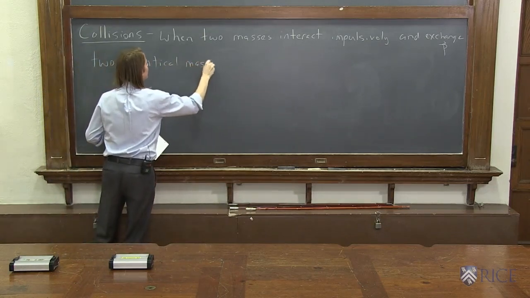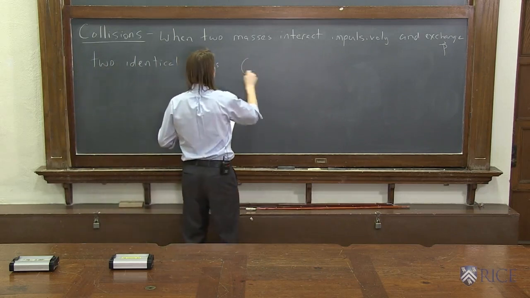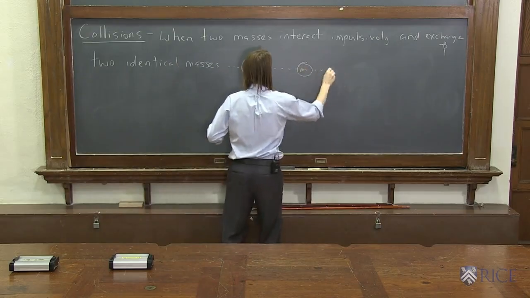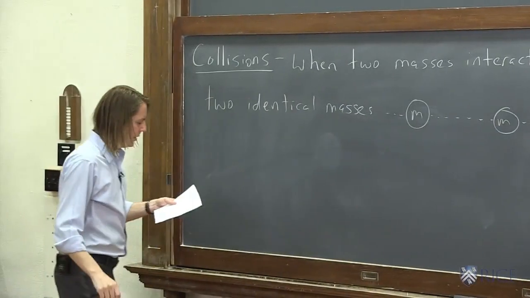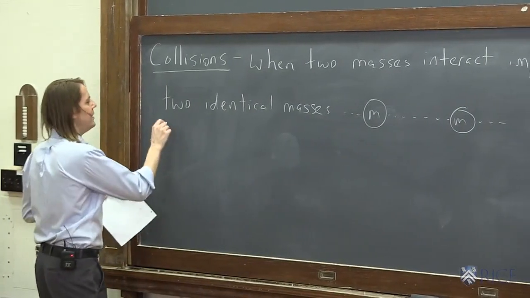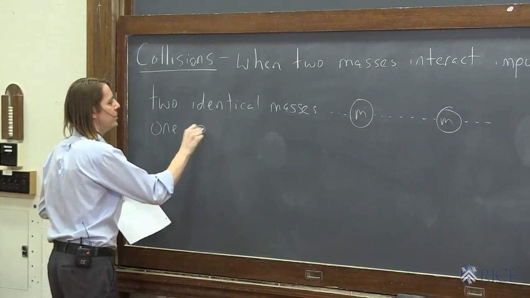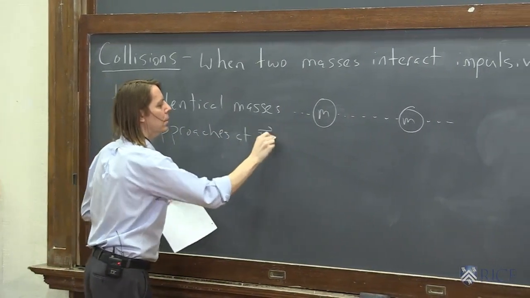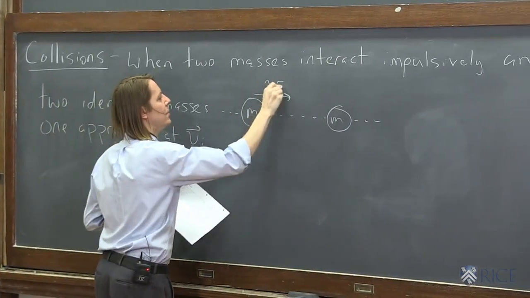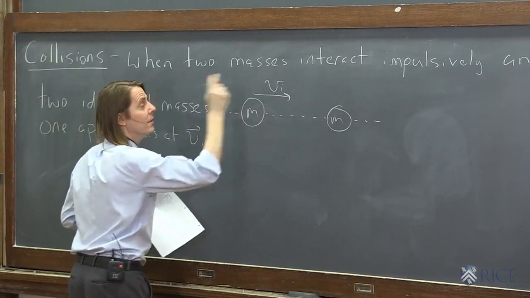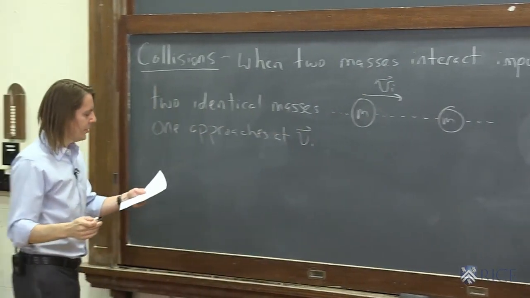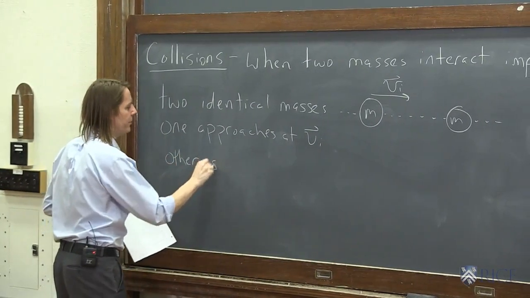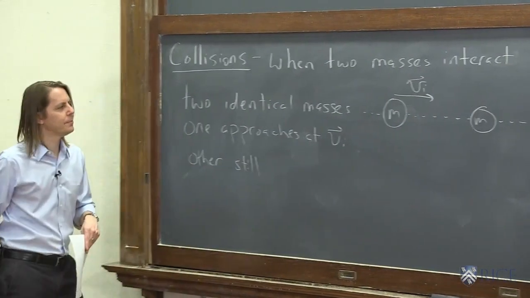So same mass. So here they are. Here's one with mass m, and here's another with mass m. Identical. One approaches at vi, the initial velocity. So there we go. That one's moving at vi, right? And the other one is still. One approaches at vi, other is still. It is not moving like that.